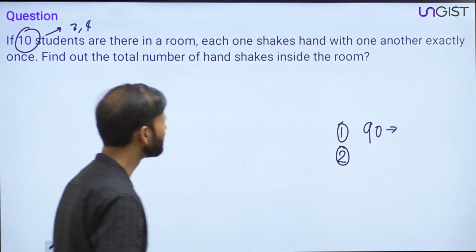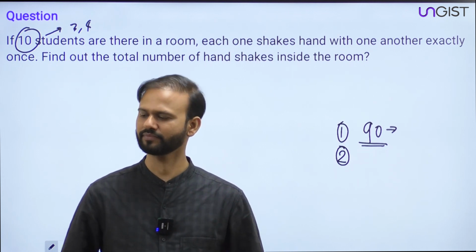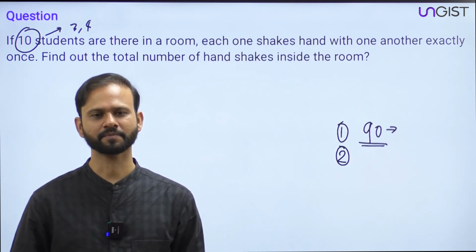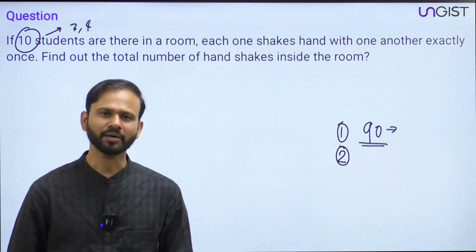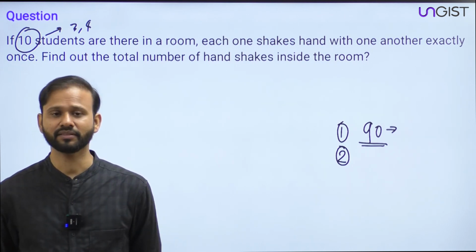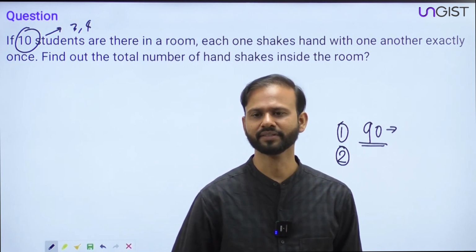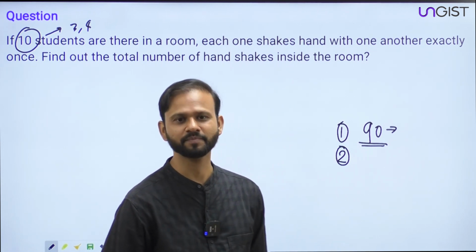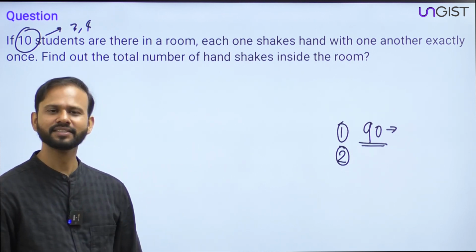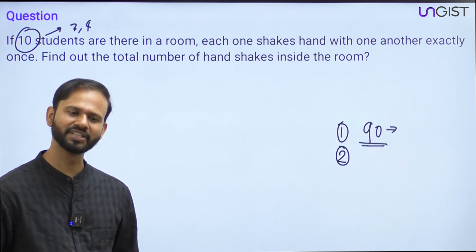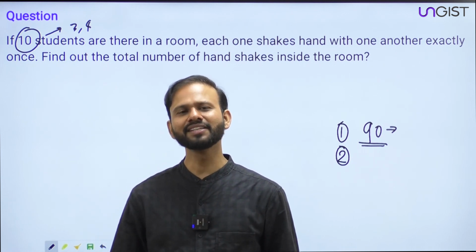Okay, Muskan is saying 90. All right, good. So most of you are saying 90. Preeti, are you there in the class? Shall I wait for your answer? Okay, Preeti is saying yes, I'm there. So guys, shall we discuss or you want some more time? Everyone, shall we discuss or you want some more time? Discuss? Okay, guys, don't worry.